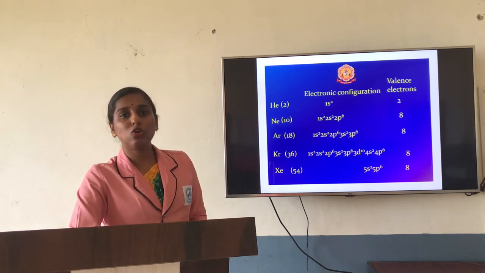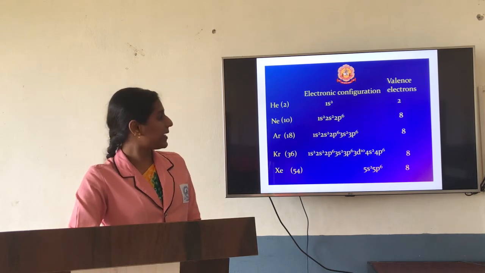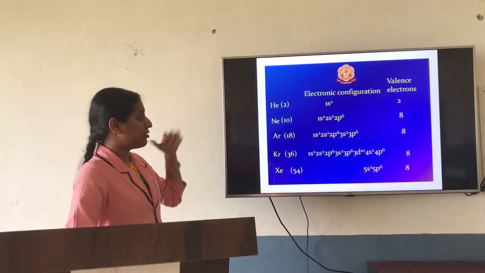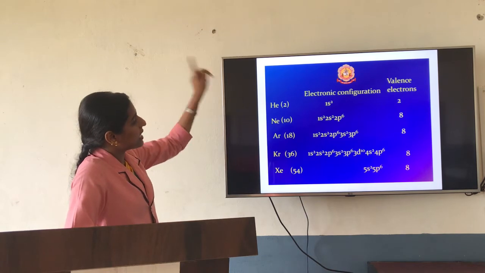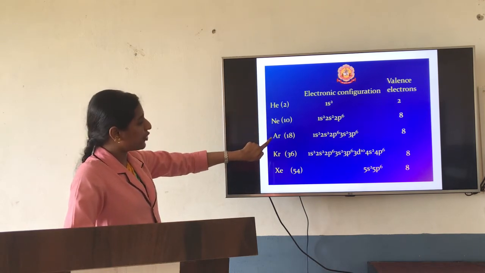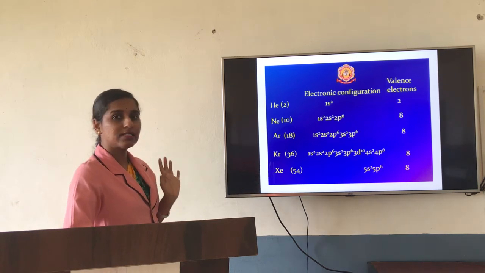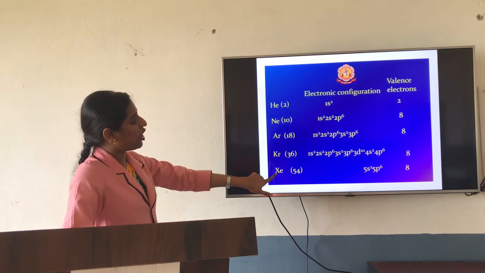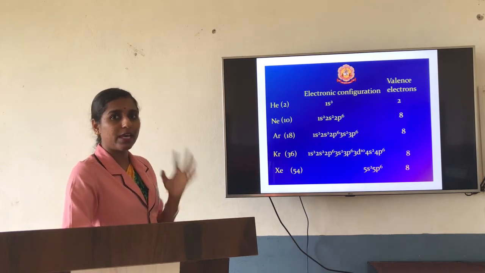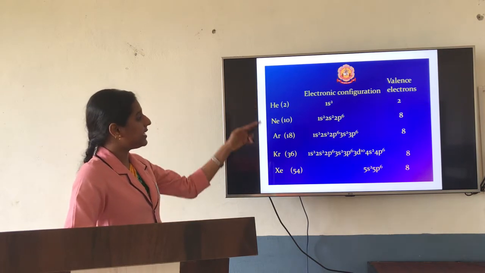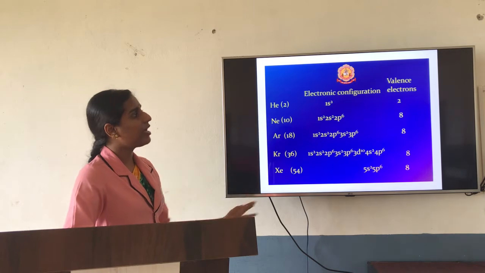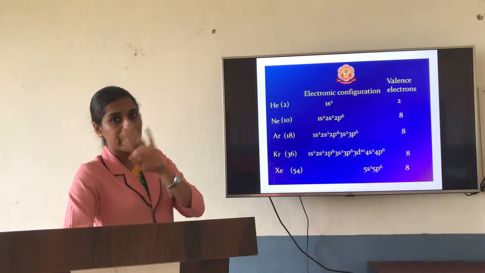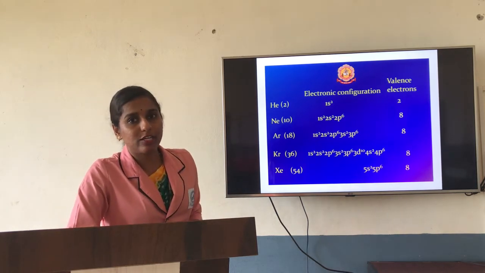You should remember the noble gases present in nature, which is very important. Those are helium, neon, argon, krypton, xenon. To remember easily, you can remember it like this: He never argued with krypton and xenon. Just to remember the concept. So remember your noble gases: helium, neon, argon, krypton, xenon. These noble gases will not go for bonding due to their stability, because in the last shell they have 8 electrons.